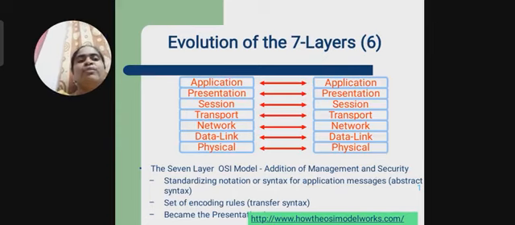And the 7 layers of the OSI model start from the physical layer, the lowest level layer, and the top layer is the application layer. In between are the data link layer, network layer, transport layer, session layer, presentation layer, and finally the application layer. This is used to encode the rules and regulations between the lower level layer and the higher level layer.